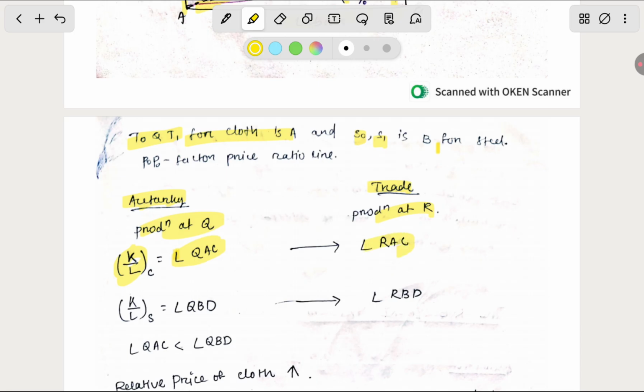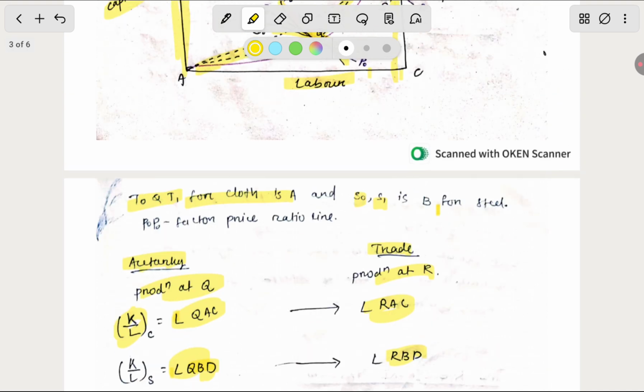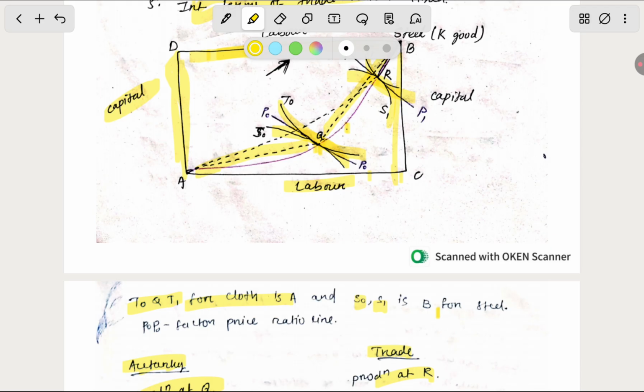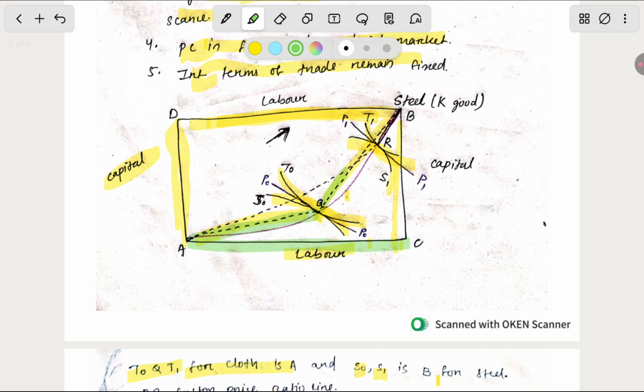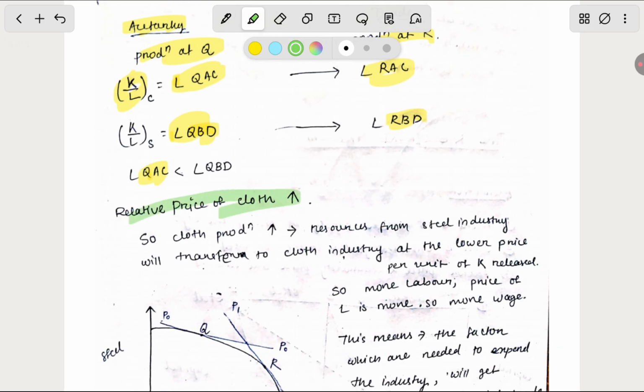Angle QAC and angle RAC, then before that angle QBT and angle RBT. So you know that angle QAC is less than angle QBT. From the diagram we can understand why the angle is less. It means that the relative price of the cloth increases. So cloth production increases the price of the cloth.